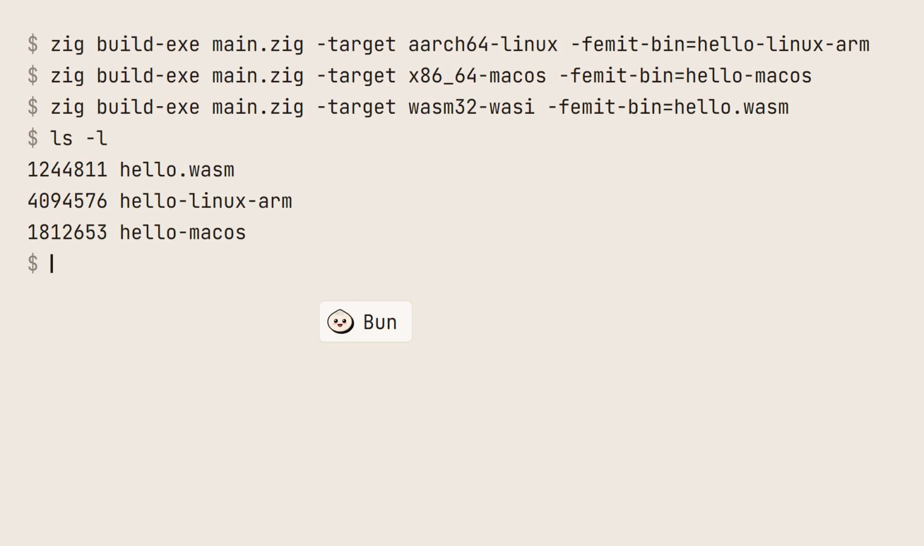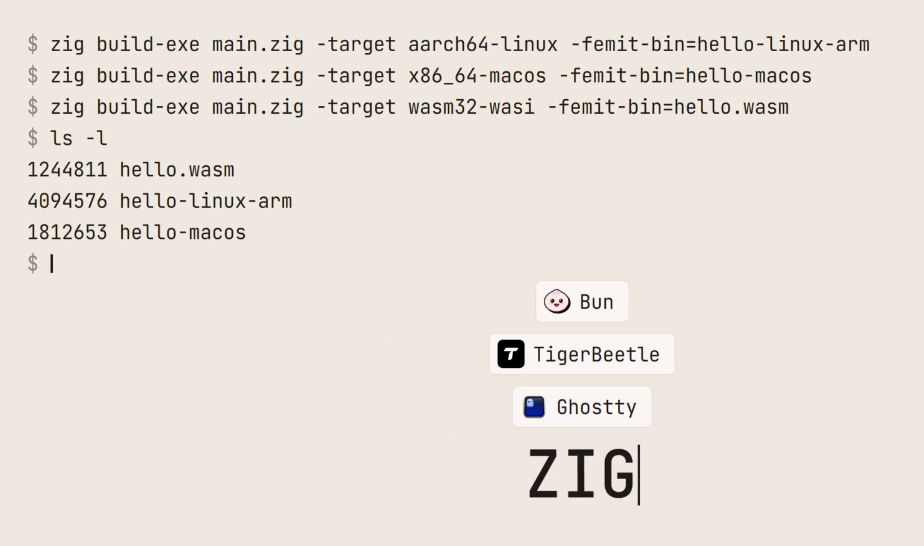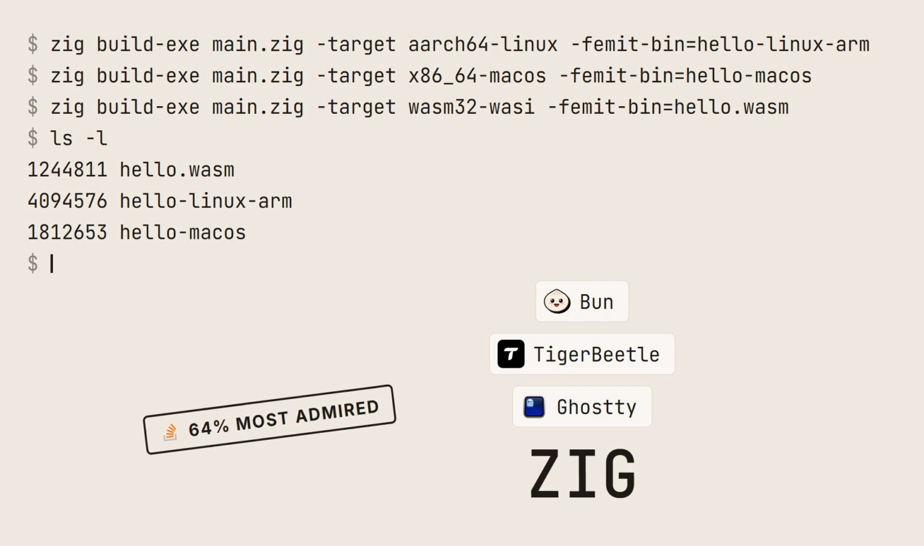Bun, the JavaScript runtime that's trying to replace Node, is written in a language called Zig. So is TigerBeetle, a database built for moving money, and so is Ghostty, the terminal from the creator of Terraform. Three very different projects that all landed on the same fairly obscure language, one that sits in the top 5 most admired in Stack Overflow's latest survey, even though most developers have never seen a line of it.